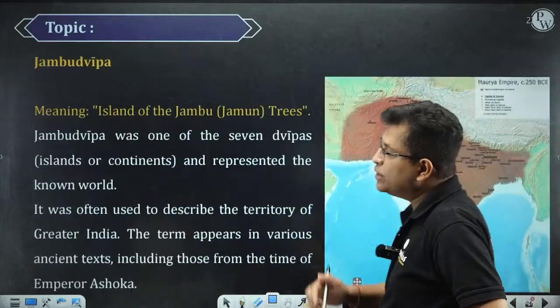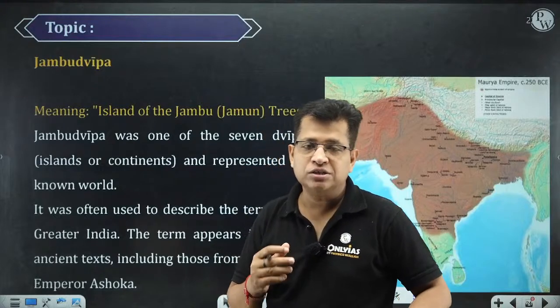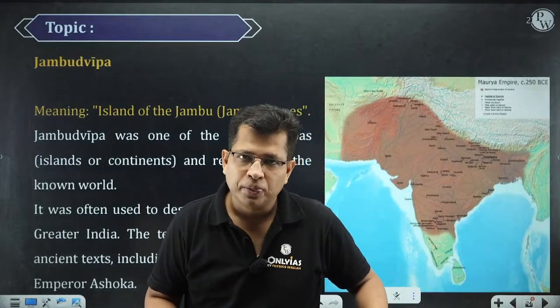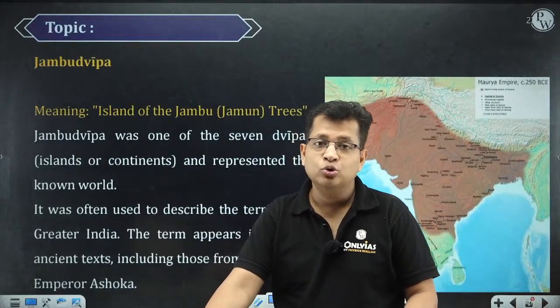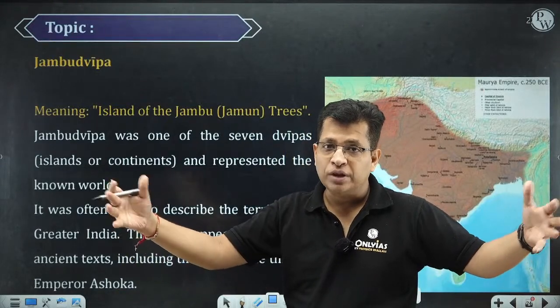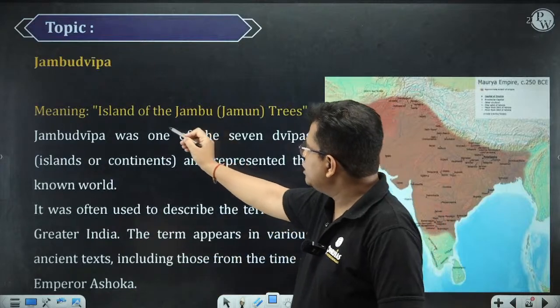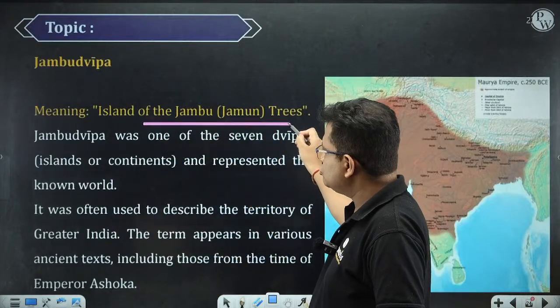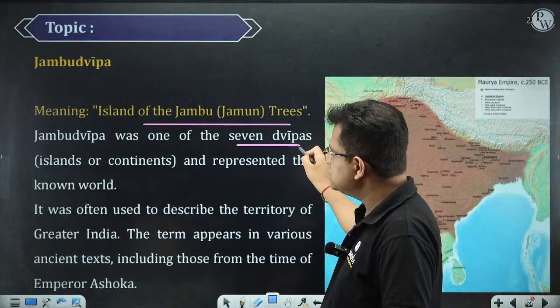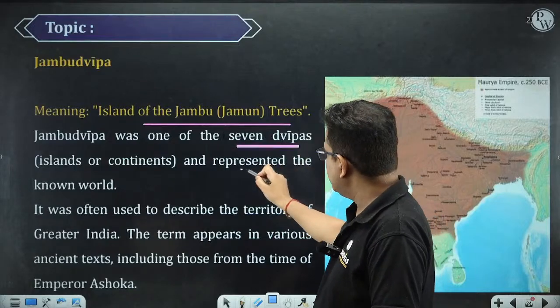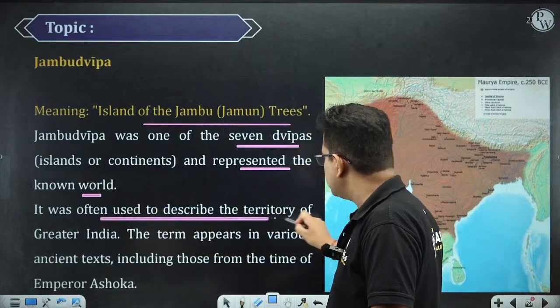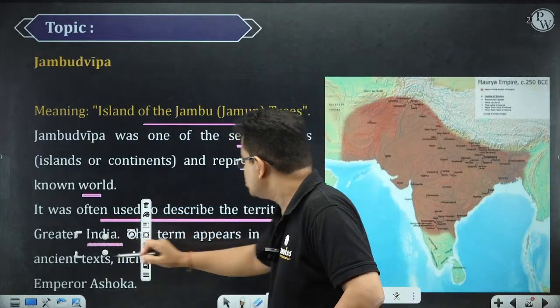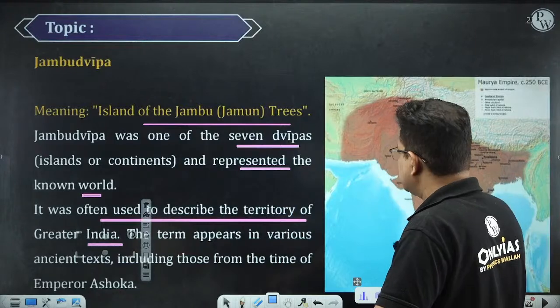Then Jambudvipa. You must have heard this term, Jambudvip. It is one of the 7 islands, a bigger dweep, meaning island of the Jambu, that is Jambu trees. Jambu is one of the 7 dweepas, islands or continents, and represented the known world. It was often used to describe the territory of greater India. So this is your Jambudvip, the entire part.